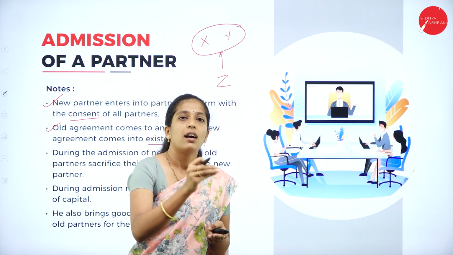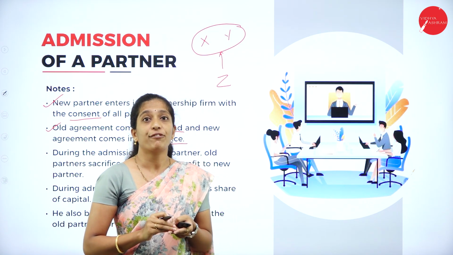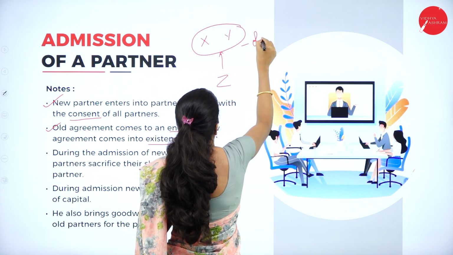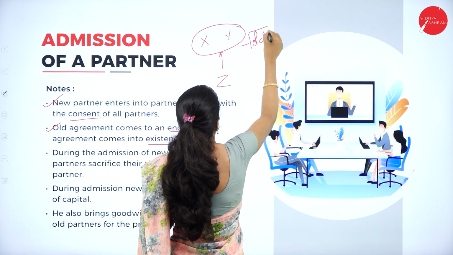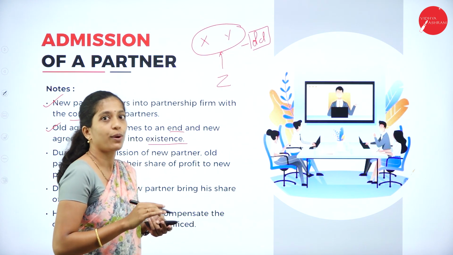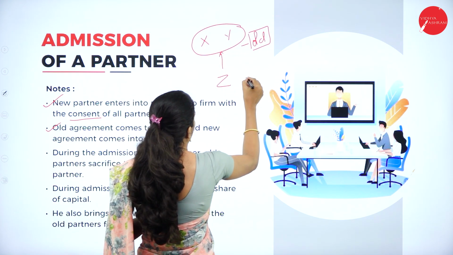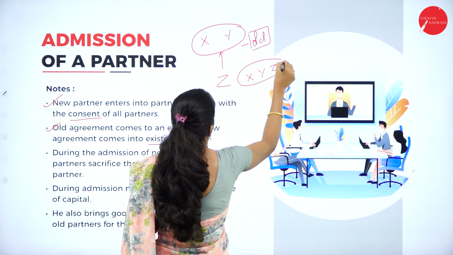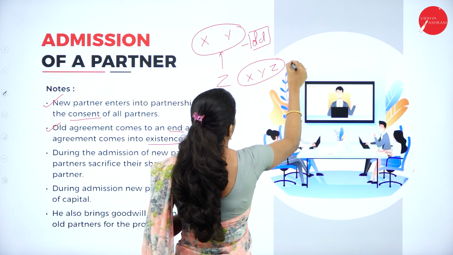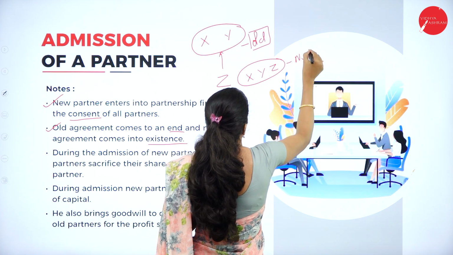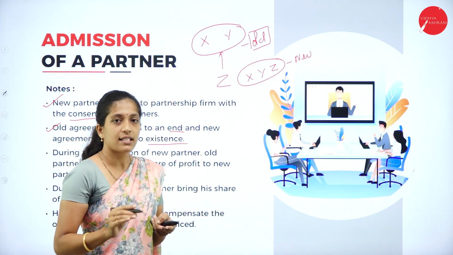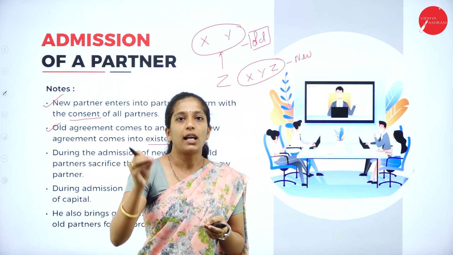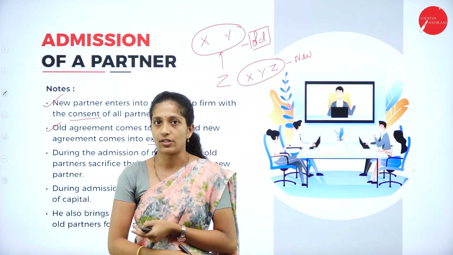Now, Z is going to enter the partnership firm, then the old agreement between X and Y comes to an end and a new agreement between X, Y and Z comes into existence. So this is the new agreement.